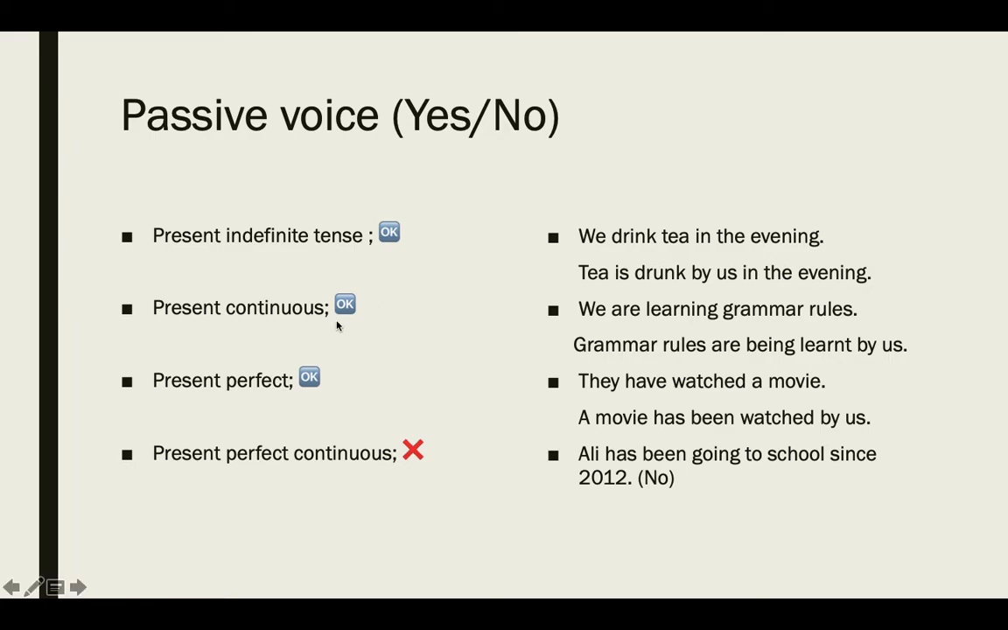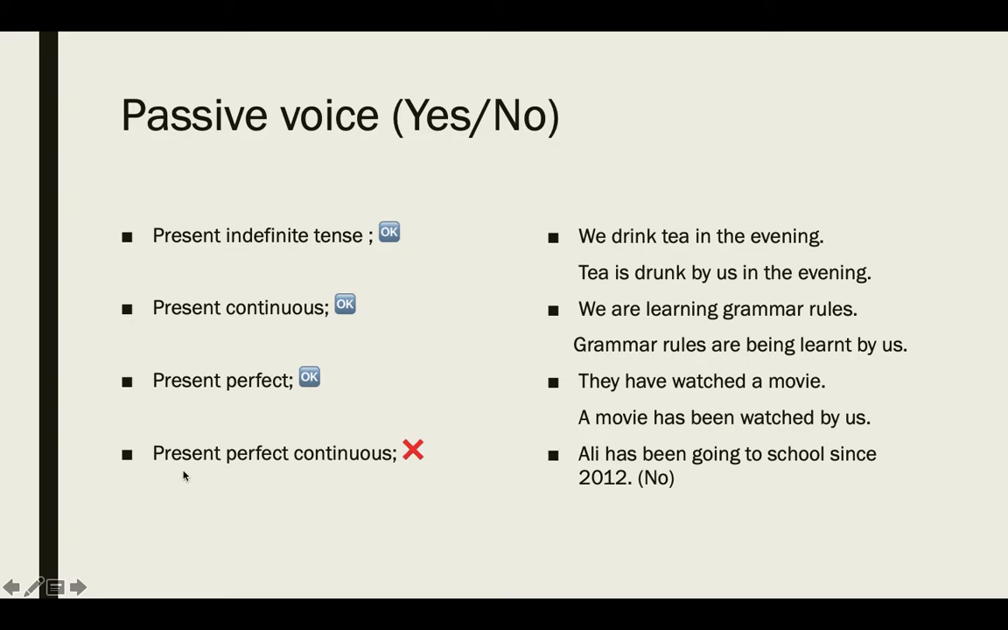The next tense is present continuous. That means we are going to have the passive form for present continuous tense. Here you can see this example: we are learning grammar rules; grammar rules are being learned by us. The third one is present perfect. Again, the OK sign shows that we can have a passive form for this tense, like: they have watched a movie; a movie has been watched by them.